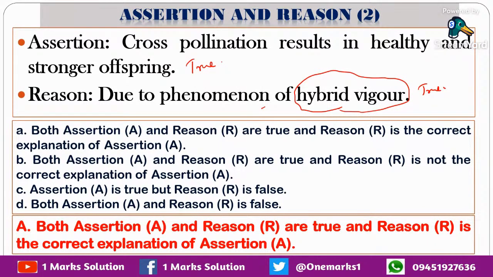Now what is to be checked? Whether this reason is an explanation for the assertion. The first statement says cross-pollination results in healthy and stronger offspring. It is due to hybrid vigor. That means that condition is due to hybrid vigor. So the answer is A, that is, both are true, and the reason is an explanation for the assertion.